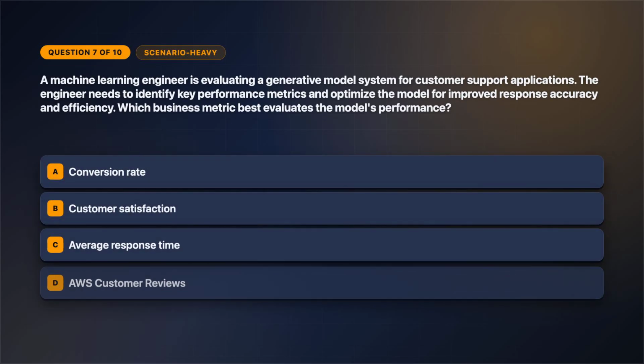Next up, question 7. Keep the constraints in view. A machine learning engineer is evaluating a generative model system for customer support applications. The engineer needs to identify key performance metrics and optimize the model for improved response accuracy and efficiency. Which business metric best evaluates the model's performance? Select one answer. Review the answer choices on screen.